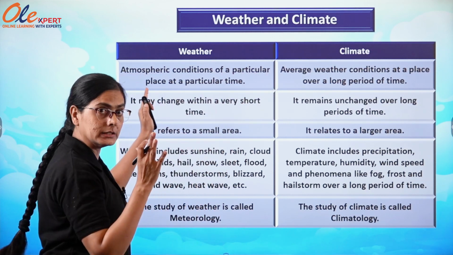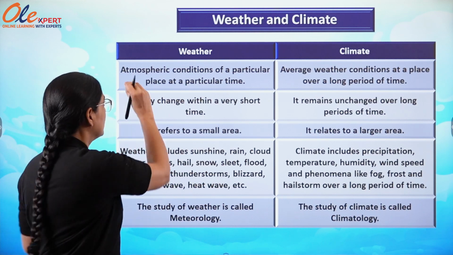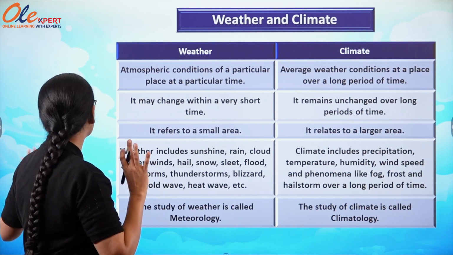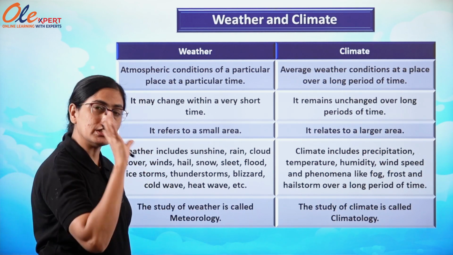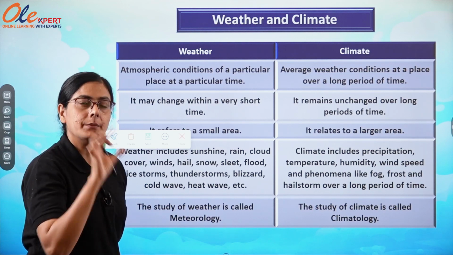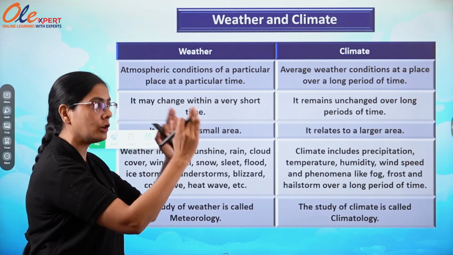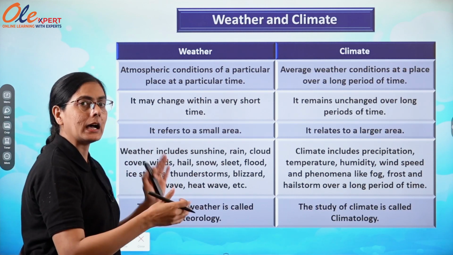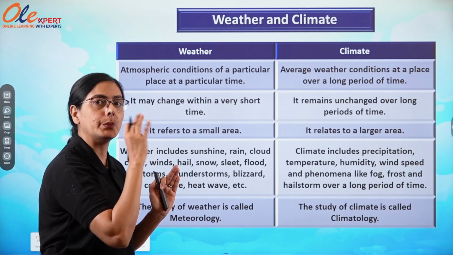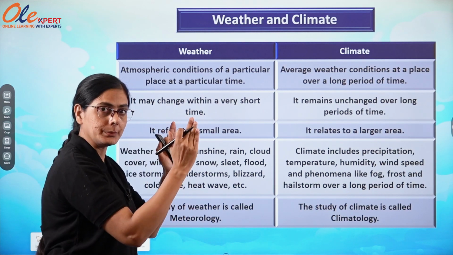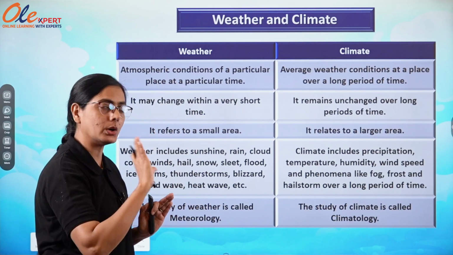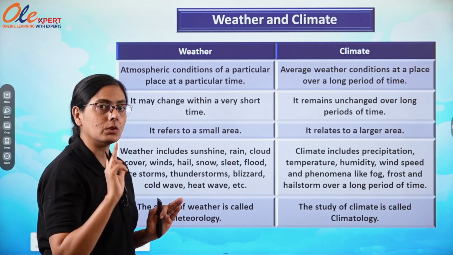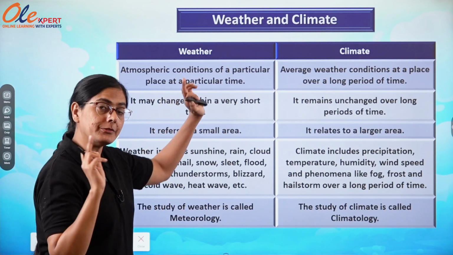When we are talking about weather, especially, just look at this one, atmospheric condition of a particular place at a particular time. It means when we are talking about the word weather, we are just concentrating on a particular place on a small scale. Okay, means a town, a city, a village. Particular means not a large area. We are not going to cover a country. If we are talking about a country, that will not refer to weather. It will be for the climate.